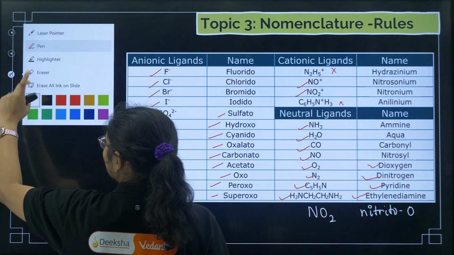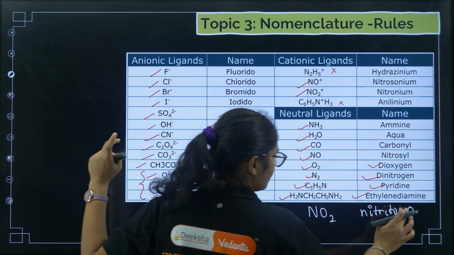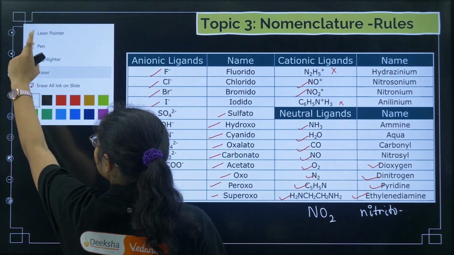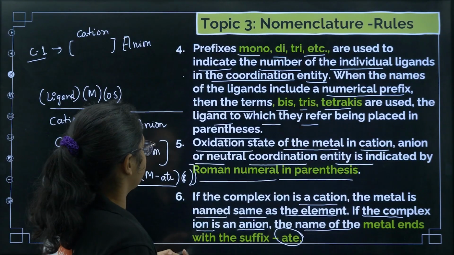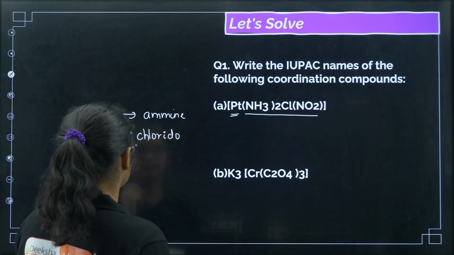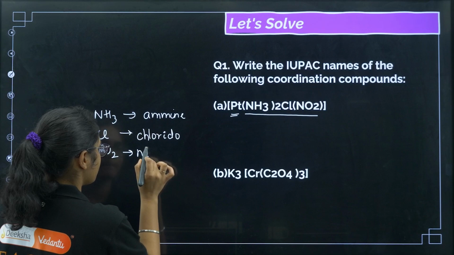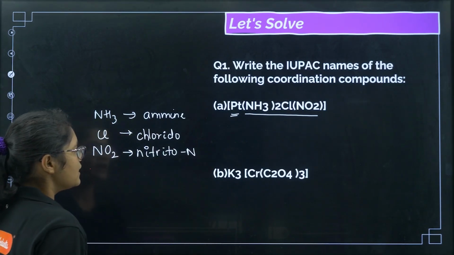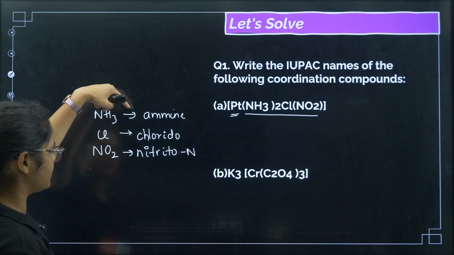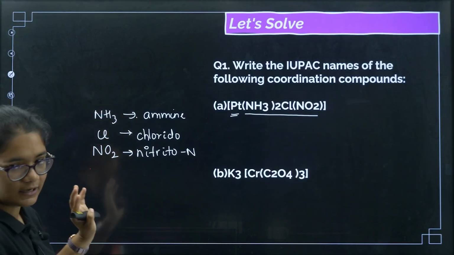If it is ONO, then it is nitrito-O. So I'll arrange here nitrito-N. Now if you see alphabetical order, first this one will come, then A, C and then N.